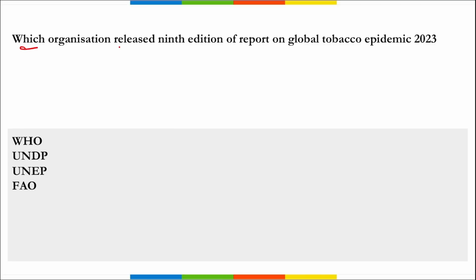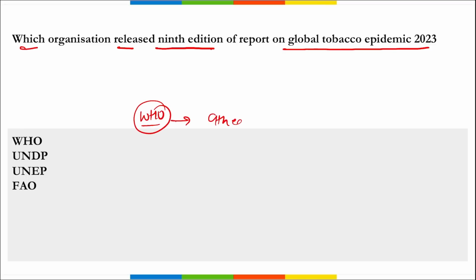Next, which organization released the 9th edition of report on global tobacco epidemic 2023? So it is your World Health Organization, right? And they have released this 9th edition of this report, that is on global tobacco epidemic. Correct? Important. And remember, the report tracks the progress made by the countries in tobacco control since 2008, and it marks the 15 years since the introduction of M-Power,